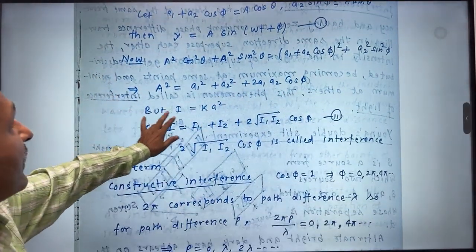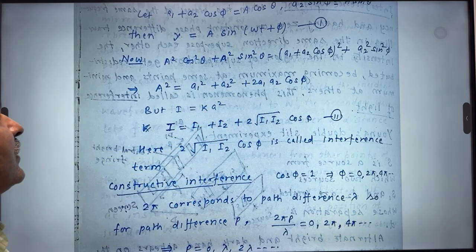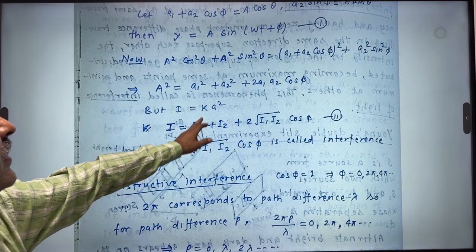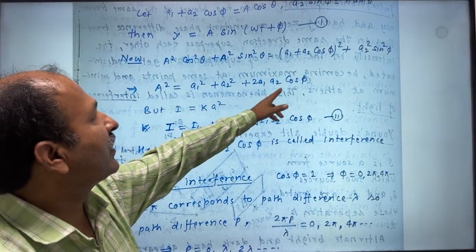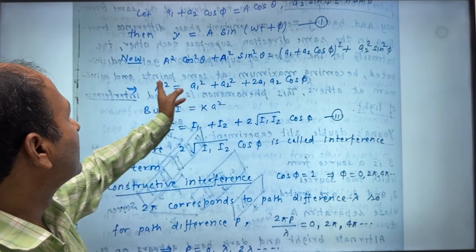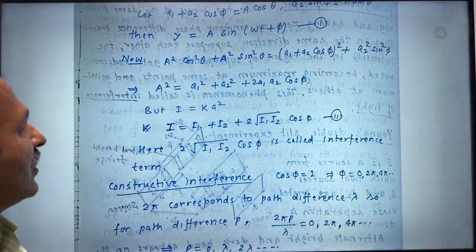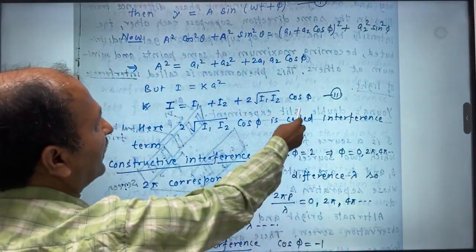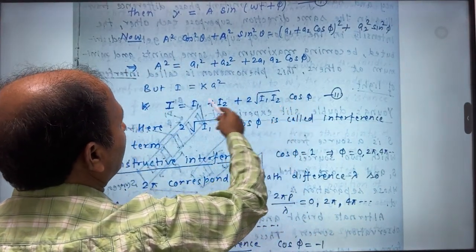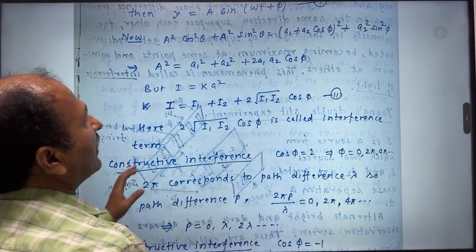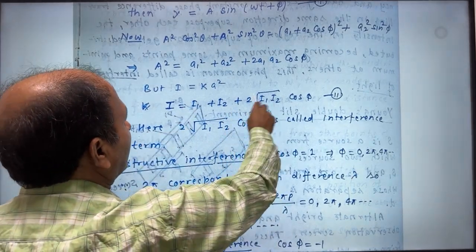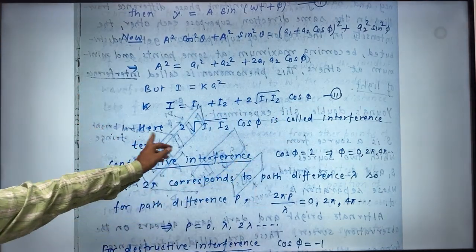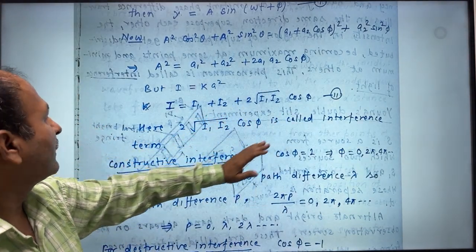But intensity is directly proportional to the square of the amplitudes, or I equals k times a square. So here we can write I1, here we can write I2, and in place of a1 a2 we can write square root of I1 I2, and a square can be written as I. So this is our final equation. Now this I will depend on cos phi. When cos phi is 1, this will become I1 plus I2 plus twice root I1 I2, which is root I1 plus root I2 whole square. So that will be maximum. Here we can say that this term is called the interference term.